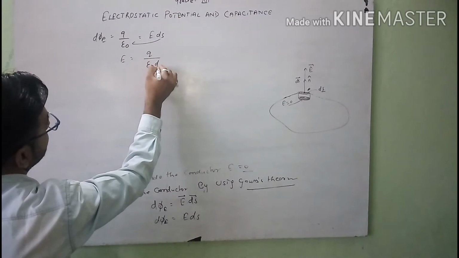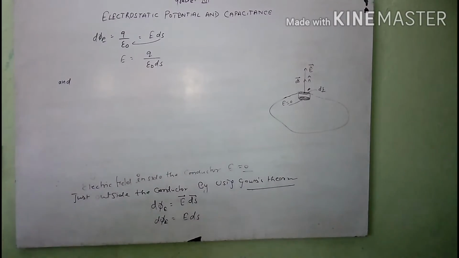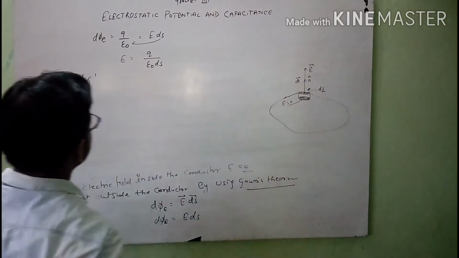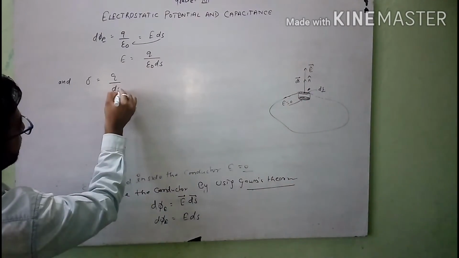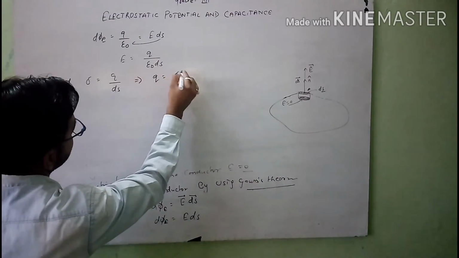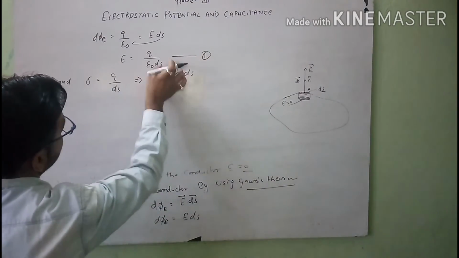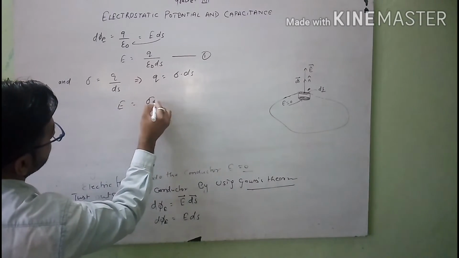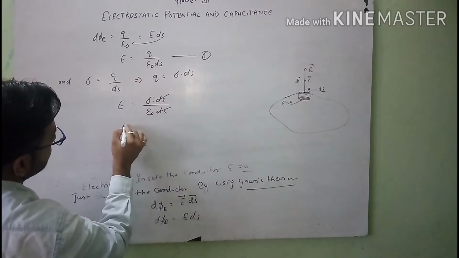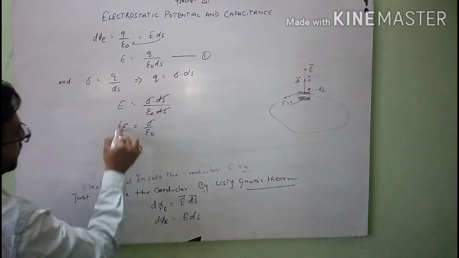By interchanging this, it is equal to ds. And after this, students, see, as you know, sigma is the surface charge density, Q over ds for this elementary area. So from this relation we can write Q as sigma into ds. After substituting this value here, we get E equal to sigma ds over epsilon naught ds. ds cancels. So at last we can say E is equal to sigma over epsilon naught.